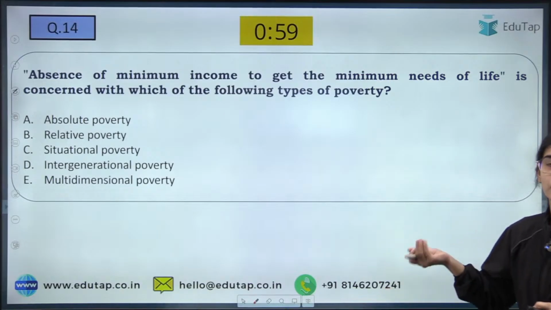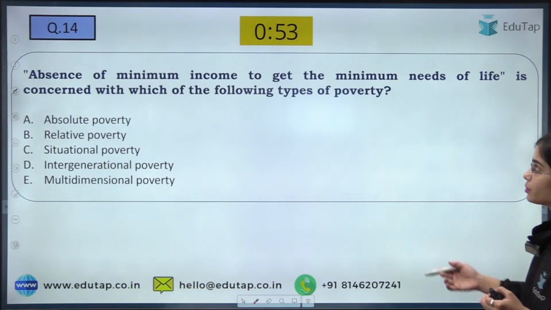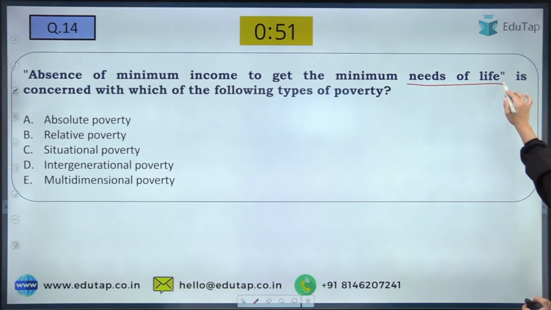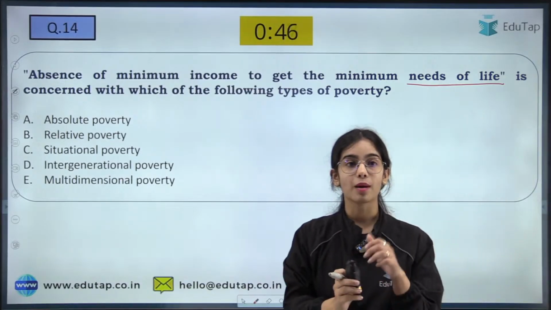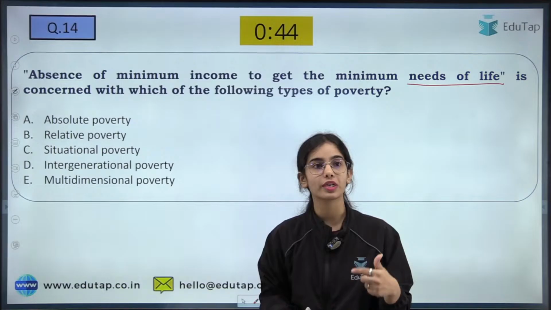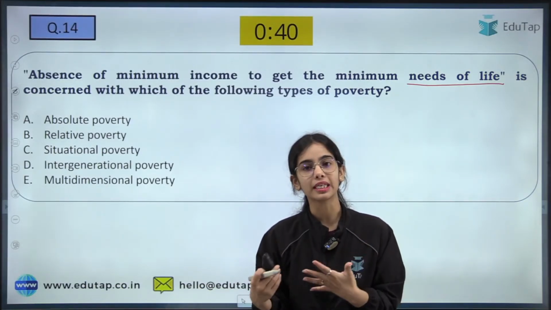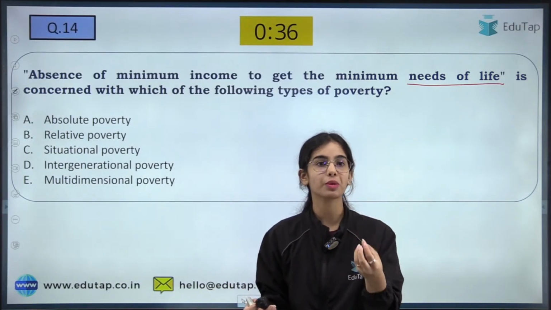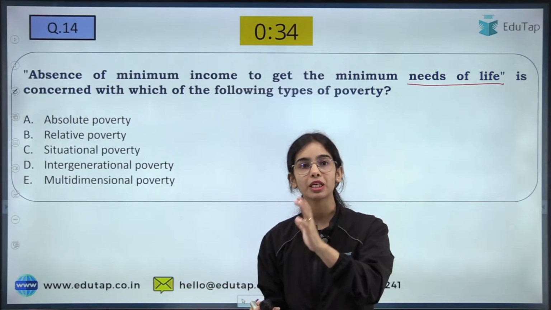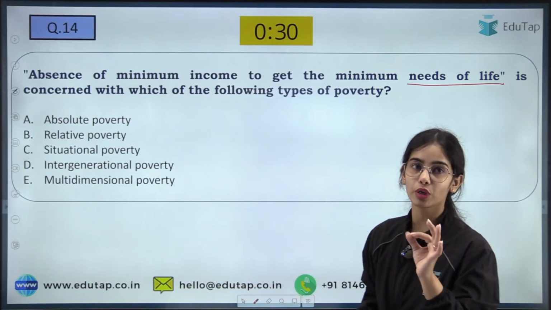Now coming to the next question, try to read the question and try to answer it. This is saying that in the absence of minimum income to get the minimum needs of life, this is concerned with which type of poverty? Is it absolute poverty, situational poverty, relative poverty, intergenerational poverty, or multidimensional poverty? If you do not have the minimum income or the minimum consumption expenditure to get your minimum needs in life, which kind of poverty is this? I hope you all know this answer.